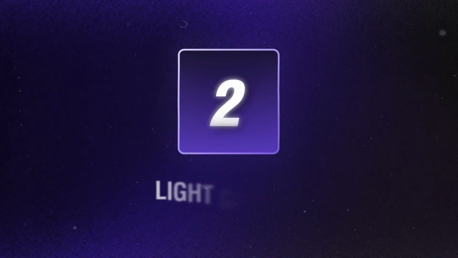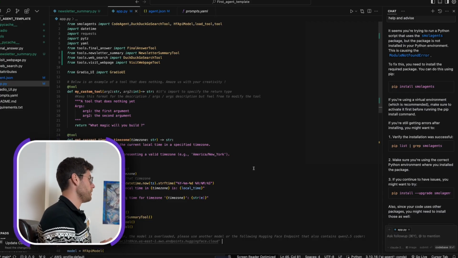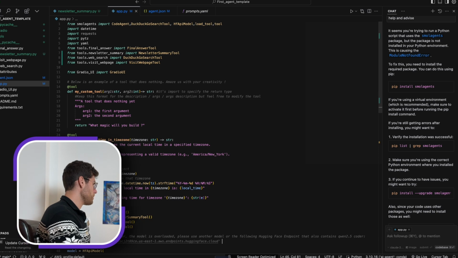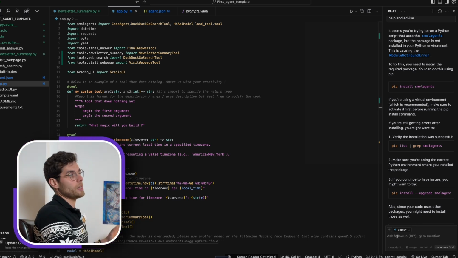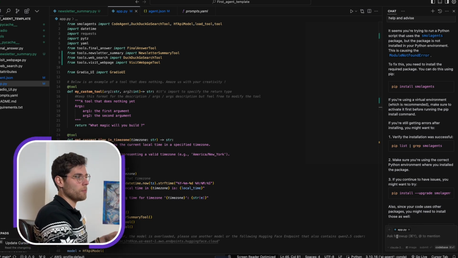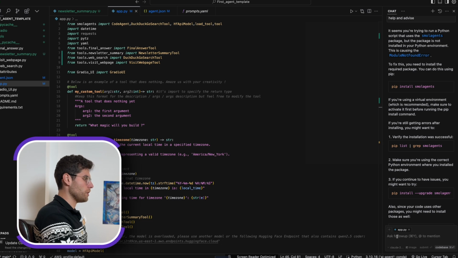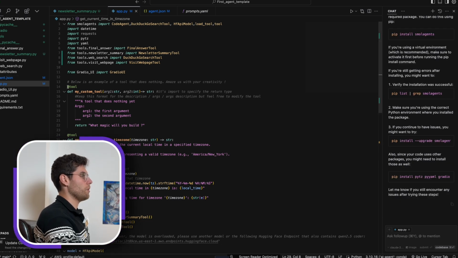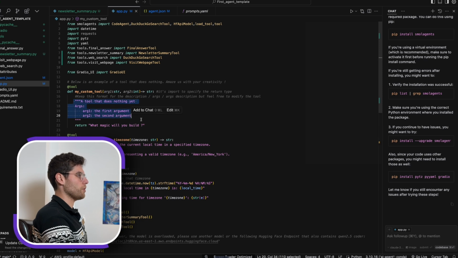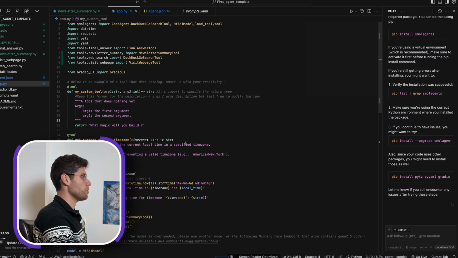Now let's do some light coding. Here we are in Cursor AI. It's a development environment that you can use same as VS Code, but it has more capabilities, more AI in it, so you can use it. Let's say here I want to make something out of this function here. We don't have any arguments yet in it, and I can just prompt the AI in here and ask it to do some sort of functionality for me.